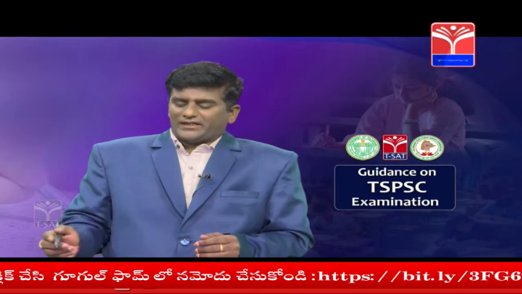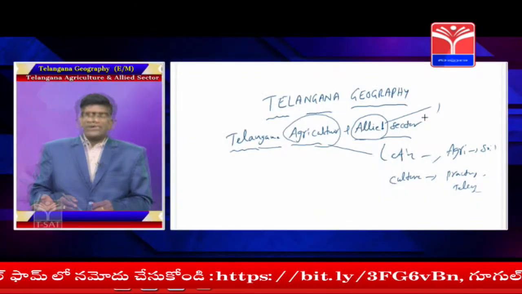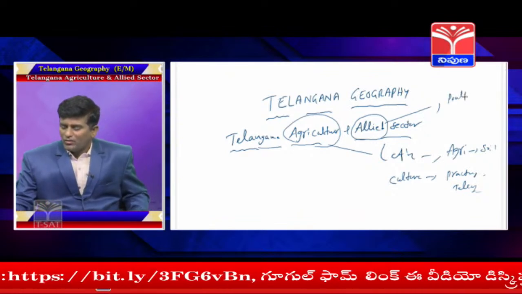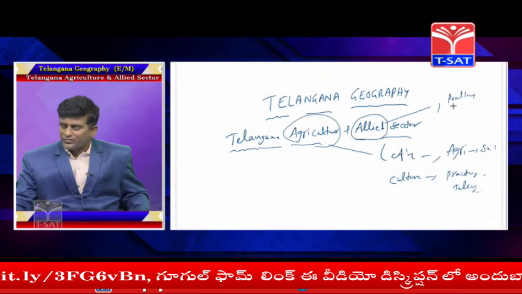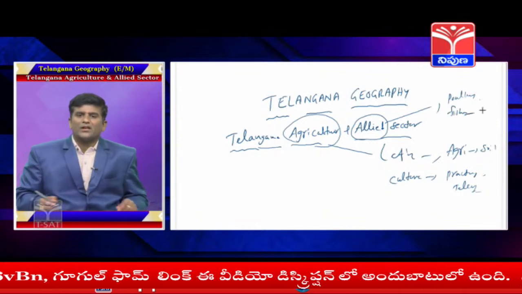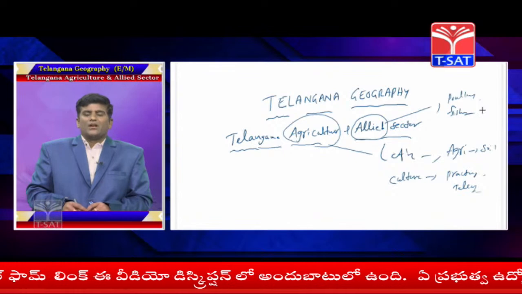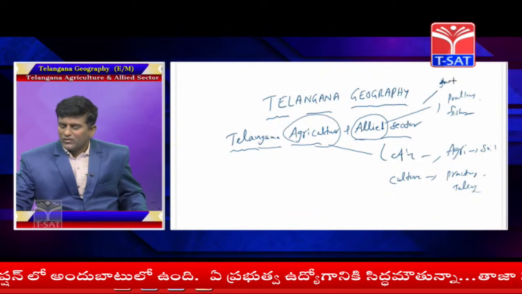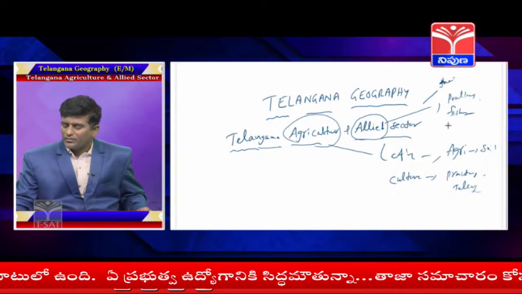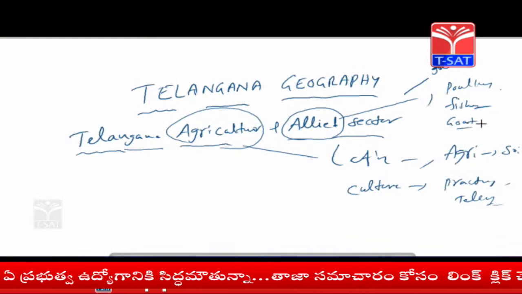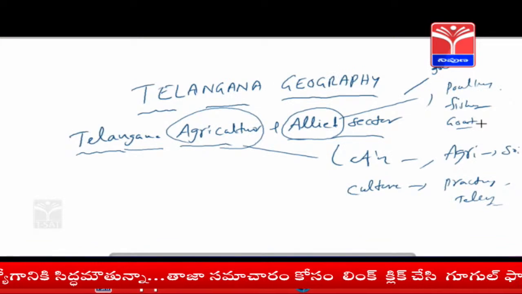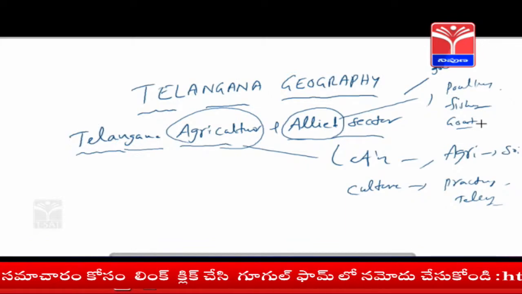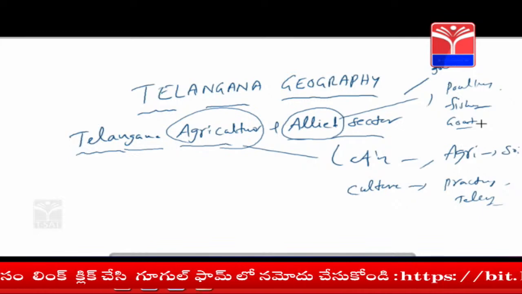Again, what do you mean by allied sector? It is related to agriculture. Simply say poultry, fisheries, and animal related like sheep, goat. It is allied, related to agriculture. Agriculture and allied sector, these two words are very important for India as well as Telangana state.